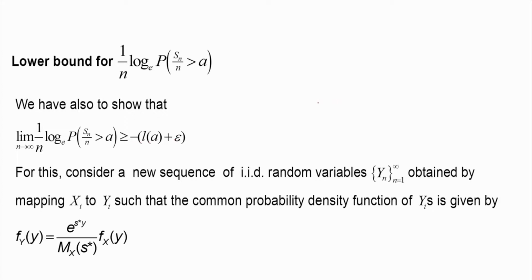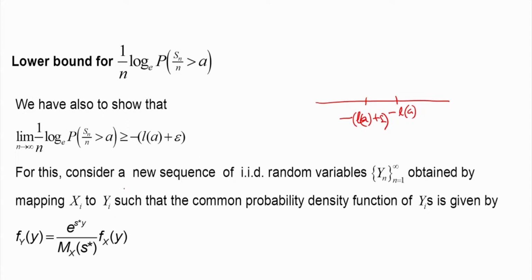That means if this is minus L of a, because L of a is a negative quantity, and this term is minus L of a plus epsilon, we will show that this quantity is greater than minus of L of a plus epsilon, where epsilon is an arbitrarily small number. So we want to establish this.